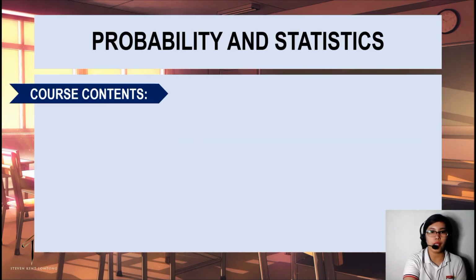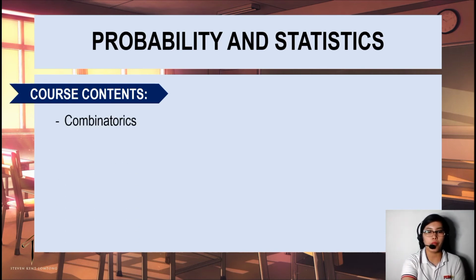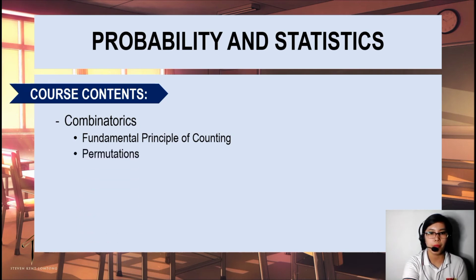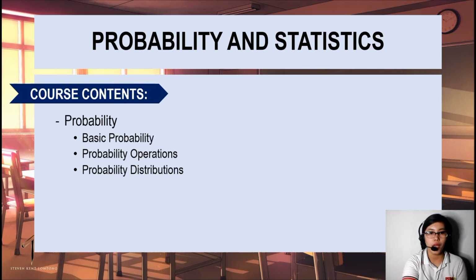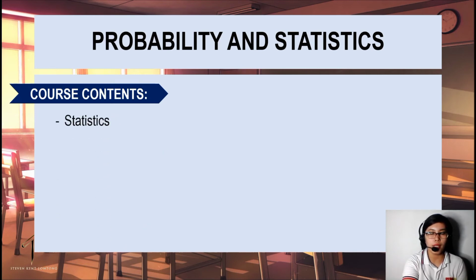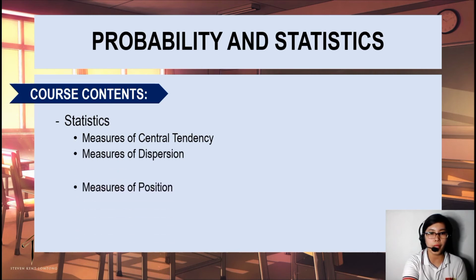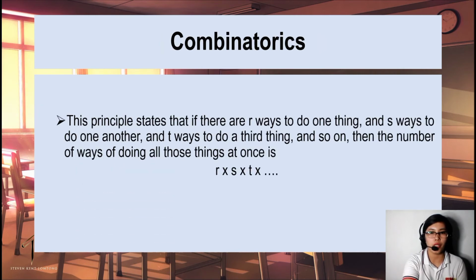So our course content for today: combinatorics, which includes fundamental principle of counting, permutation, combination, Venn diagram. Then for probability, we'll have basic probability, probability operations, probability distribution, conditional probability, and expected value. For the statistics, we'll have measures of central tendency, measures of dispersion, measures of position. Now let's start with combinatorics.